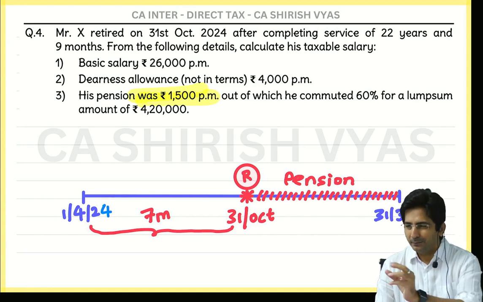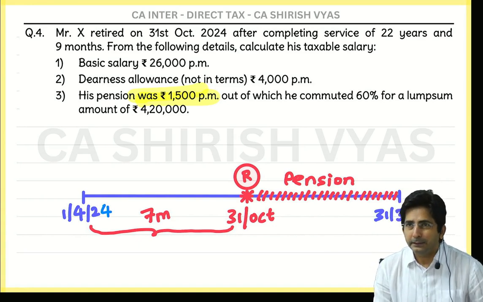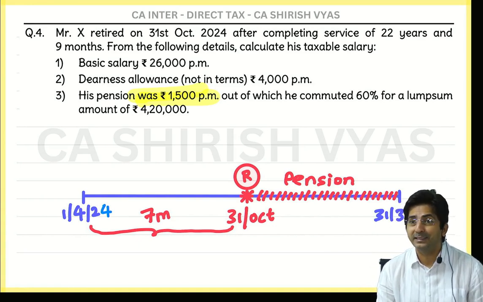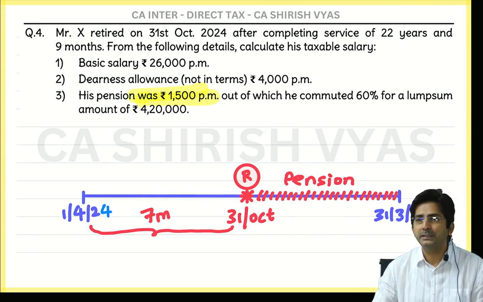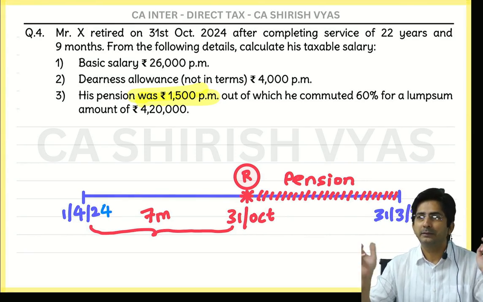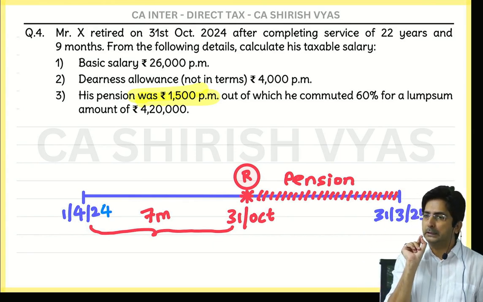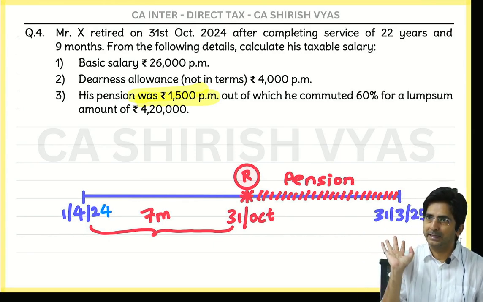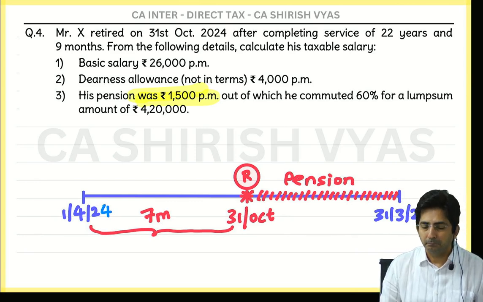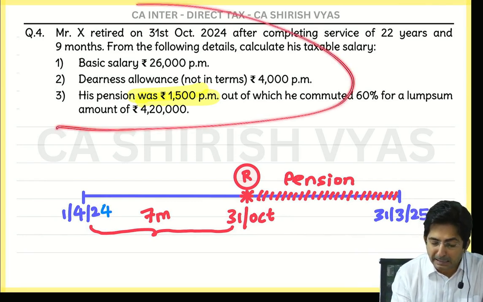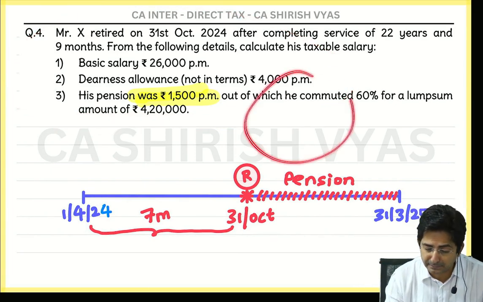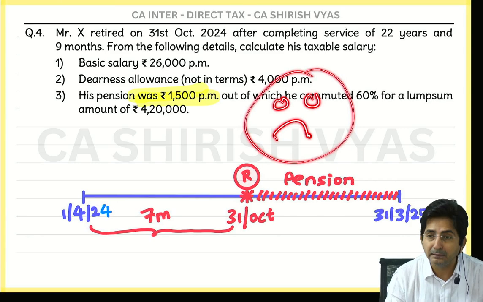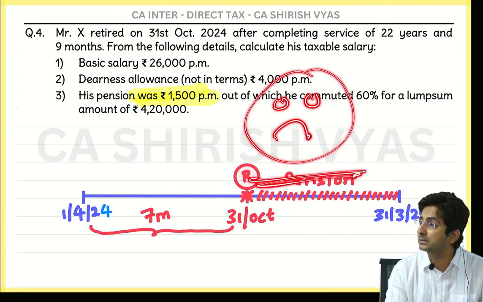Or you can make one kiddish rule also. If the employee has received gratuity, he is already happy. Employees who receive gratuity are happy. So the government will not give them even more happiness, only 33% exempt. We are already happy with gratuity. But is this employee happy or sad? Sad, because his boss didn't give gratuity. See the sad face. Why sad? Because his boss didn't give gratuity, very bad boss.